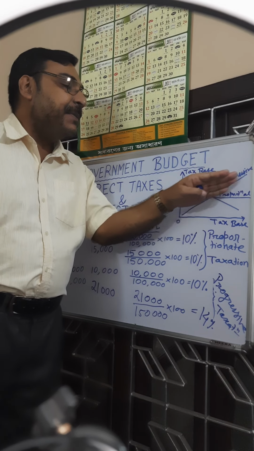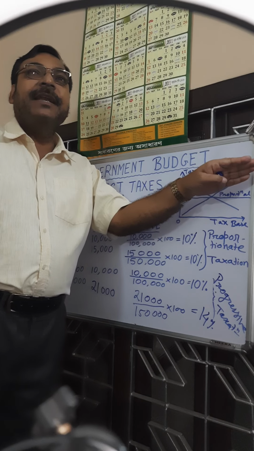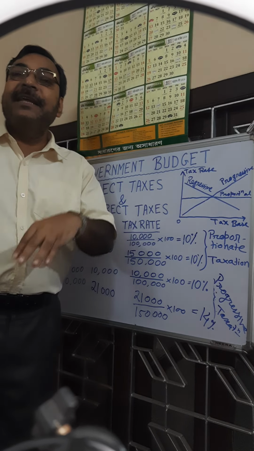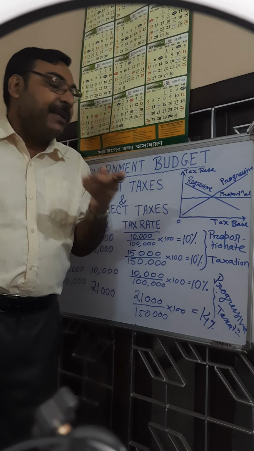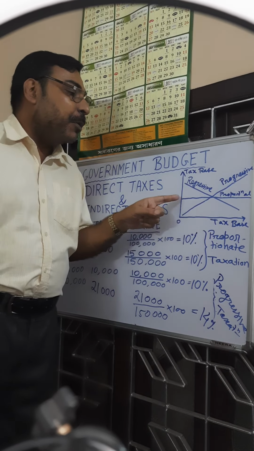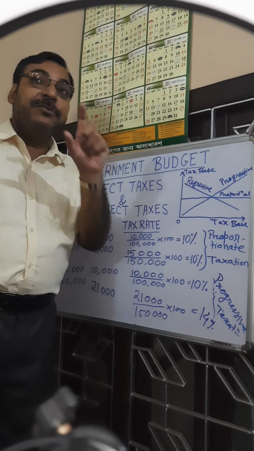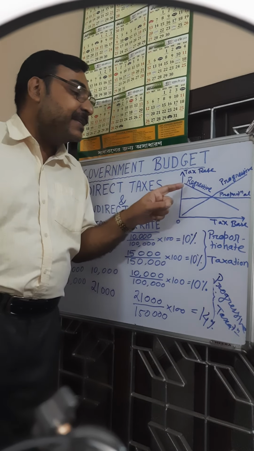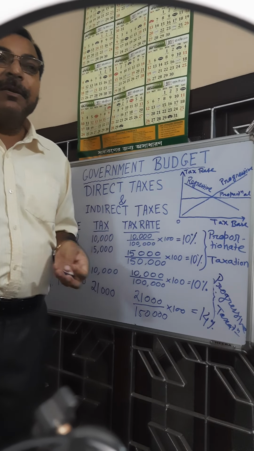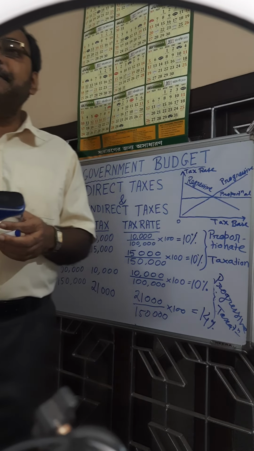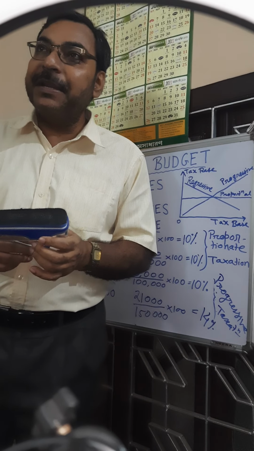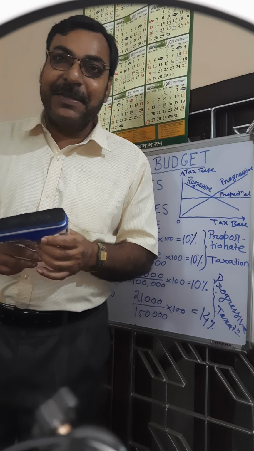Progressive taxation is represented by an upward moving straight line. And in case of regressive taxation, tax rate declines with increase in level of income, it is a downward sloping straight line. And in case of proportional taxation, as tax rate remains unchanged, it is a line parallel to x-axis. So this is all about the nature of direct taxes: progressive taxes, regressive taxes, and proportional taxes. This much today. Thank you all.